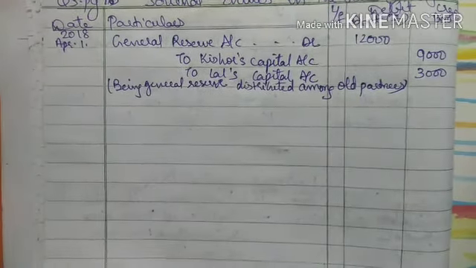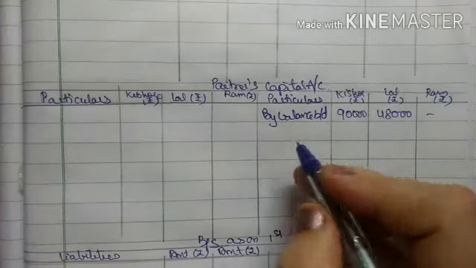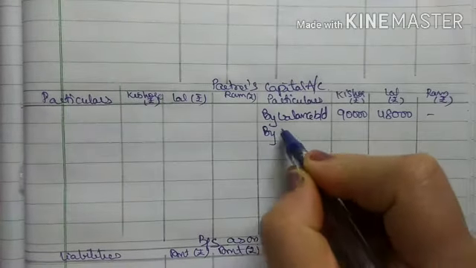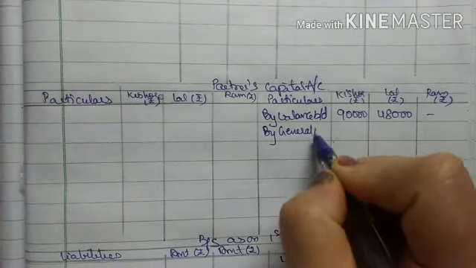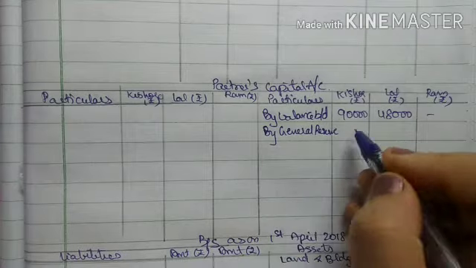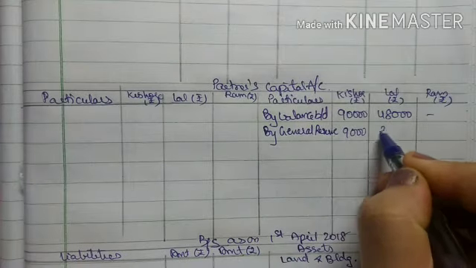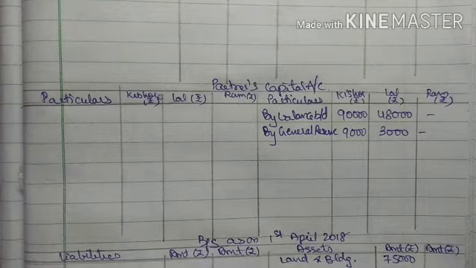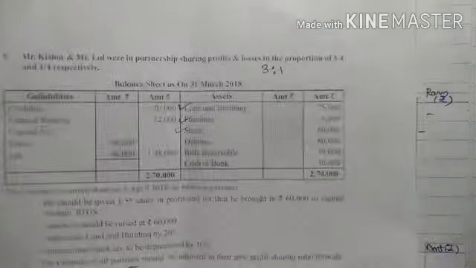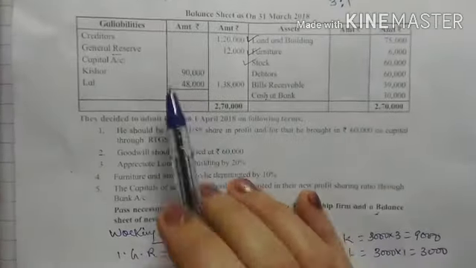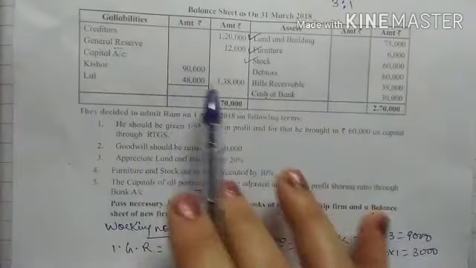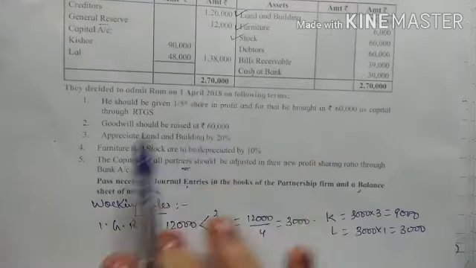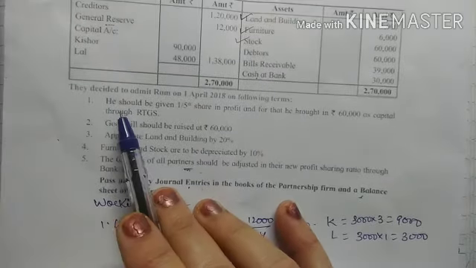So now we will be doing the posting. So in partners capital account, in credit side I will write general reserve 9,000, 3,000. Okay, now see the next one. Now we have completed with the posting of all these things. Now starting with the adjustment, see the first one.